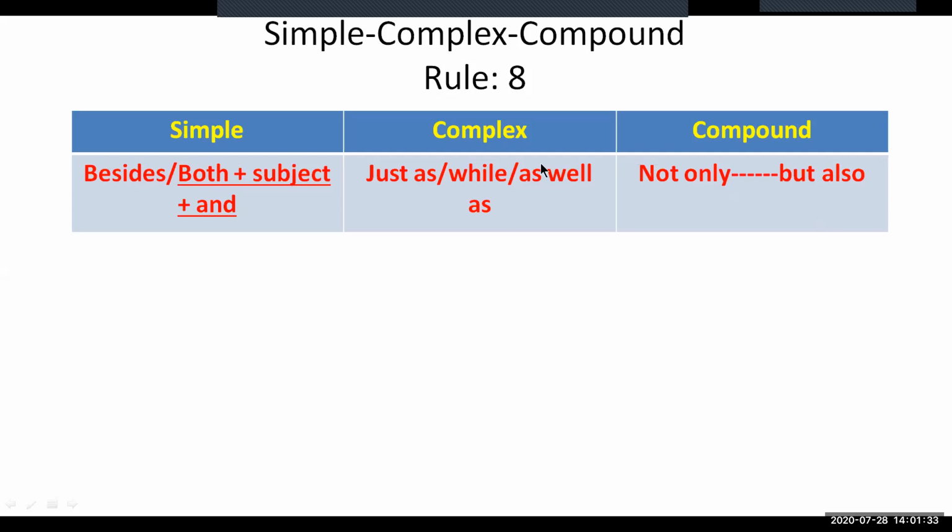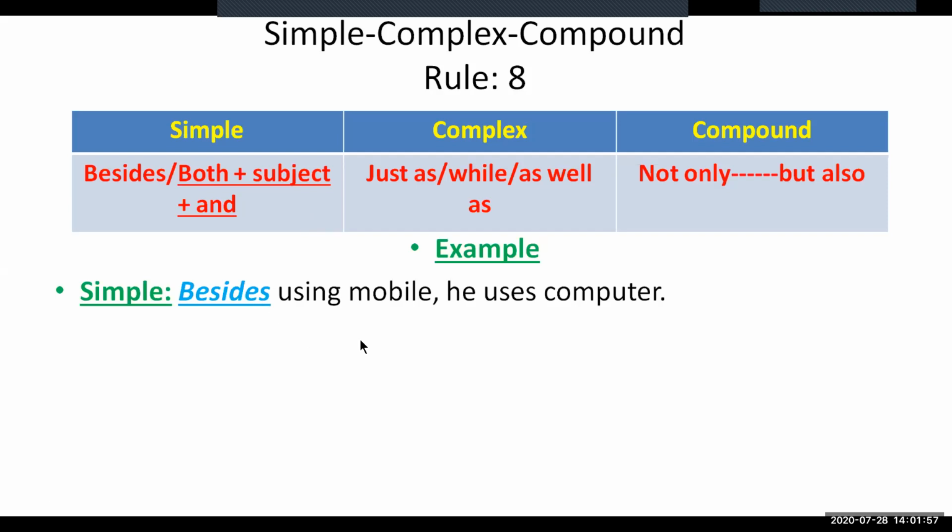There is a debate on complex, which one is better, just as, while, or as well as. You can use any of the three I have shown here, but as a teacher, I am prescribing you to use just as in complex form and besides in simple form of this rule. Let's see an example. Besides using mobile, he uses computer. This sentence is in simple form. So this is the phrase of the simple form, besides using mobile. This phrase, besides using, is to be turned into a clause to make it a complex and compound sentence.